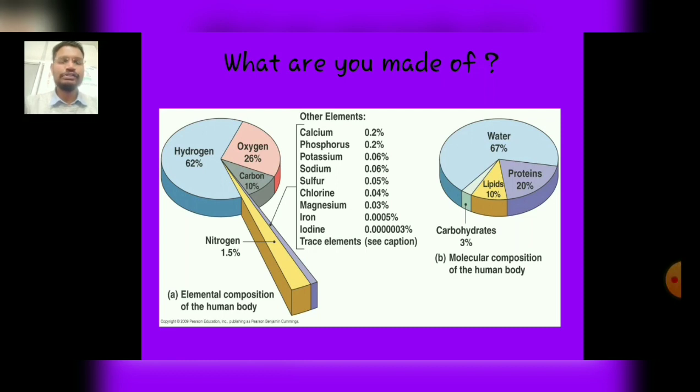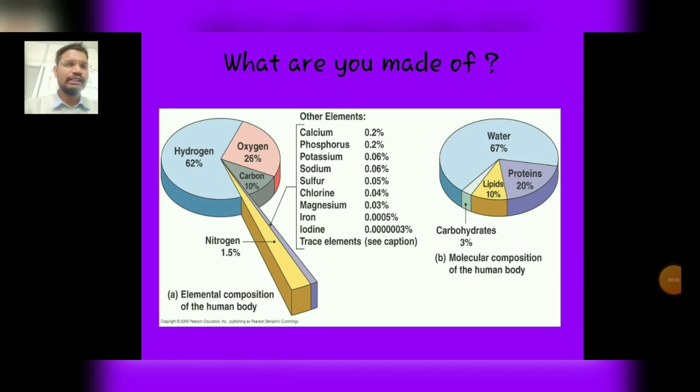First is calcium, which constitutes about 0.2%, and phosphorus, which constitutes about 0.2%. Potassium constitutes about 0.06%, and sodium also constitutes the same percentage, and sulfur constitutes about 0.05%, and chlorine consists of 0.04%. Magnesium occupies 0.03%, and iron constitutes about 0.0005%, and iodine is highly negligible, and these are the trace elements.